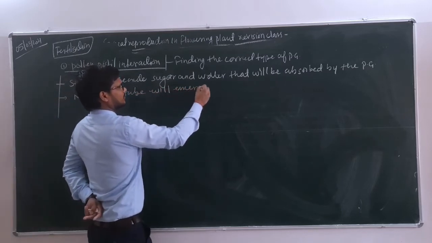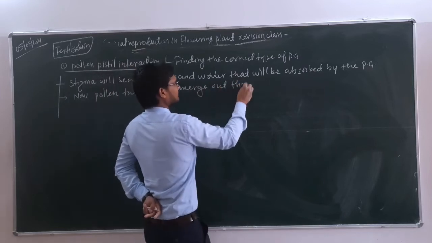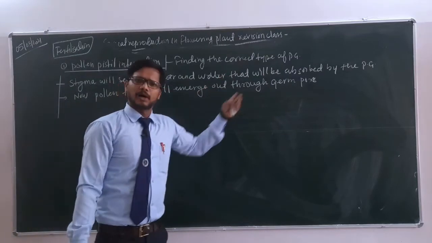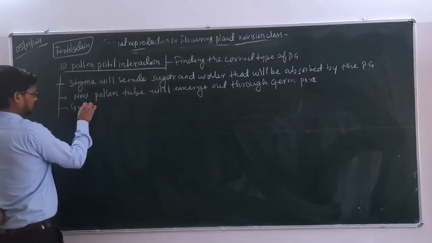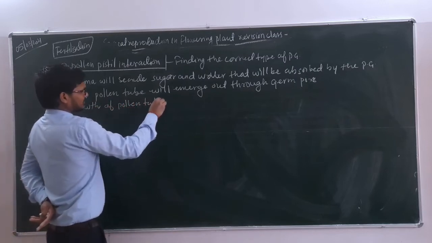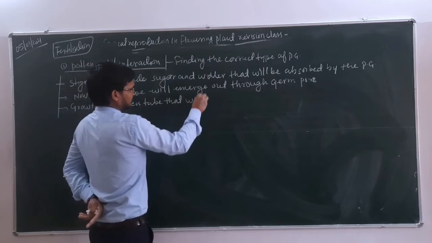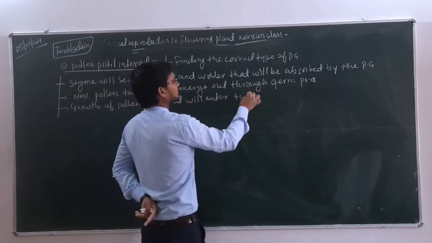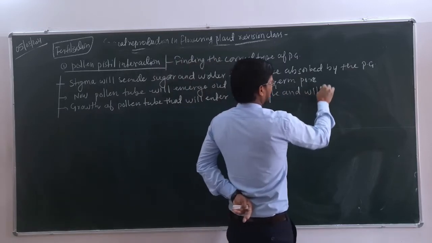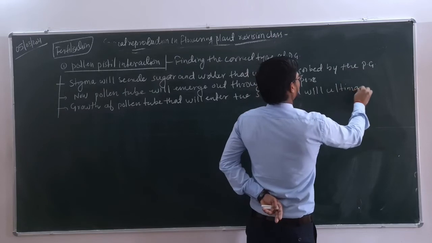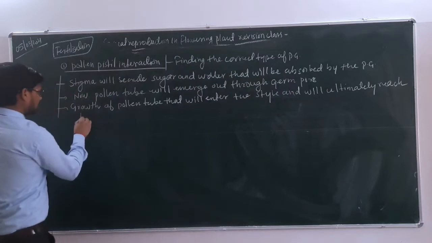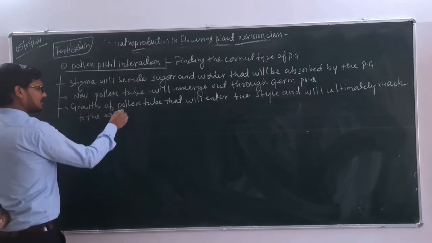emerge out through the germ pore, meaning now the pollen tube will come out of the germ pore. Next there will be growth of the pollen tube, which will enter the style and will ultimately reach the egg.